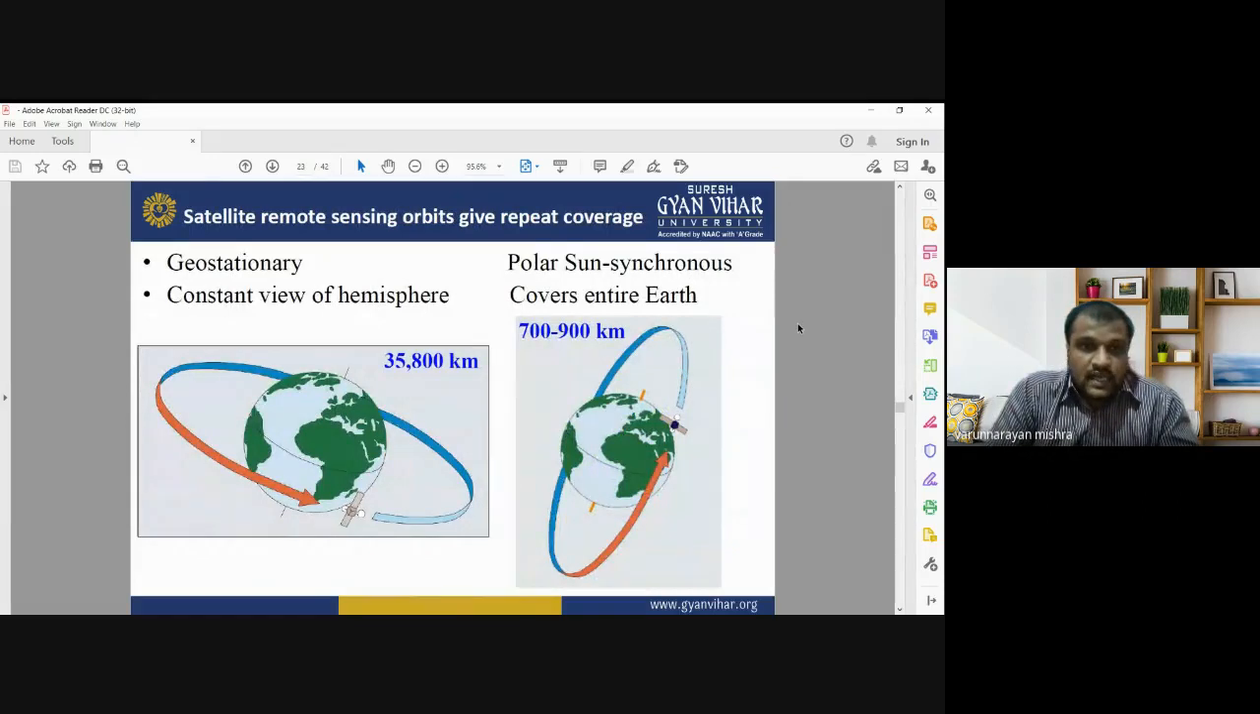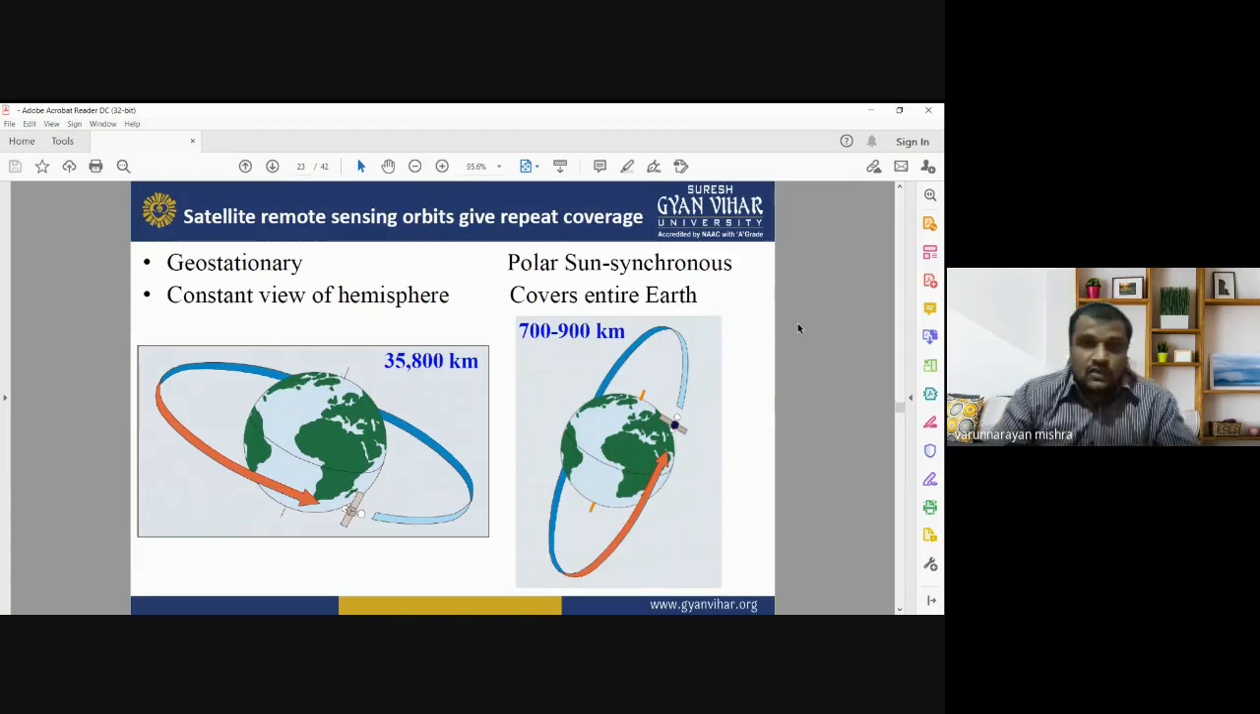Satellite remote sensing orbits give repeat coverage. As we know, satellites are of 2 types, geostationary and polar satellites or sun synchronous satellites. A geostationary satellite has a constant view of the hemisphere. Its altitude is about 36,000 kilometers from the Earth's surface, whereas the altitude of polar satellites is around 700 to 900 kilometers. These 2 kinds of satellites continuously cover the entire Earth's surface.